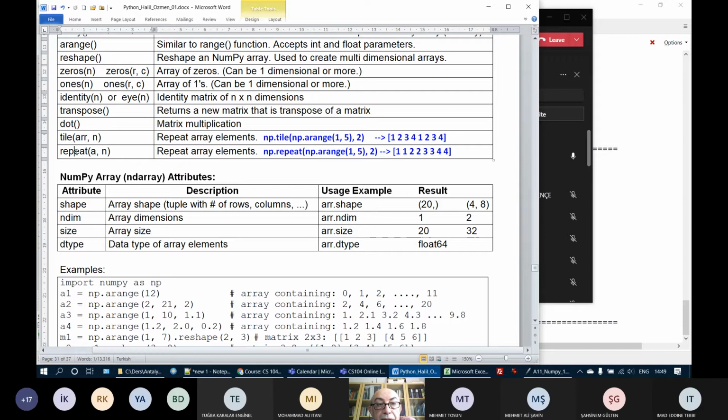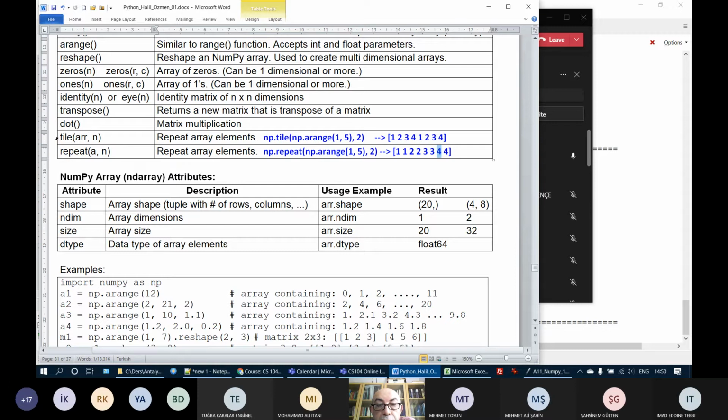There's another method which is repeat. Here I have np.repeat and the parameters are the same: np.arange(1, 5) and 2. What is the difference? Again, this will create an array consisting of 1, 2, 3, and 4. But this time, the repeat method of the NumPy library repeats the elements one by one. I mean, 1 is repeated twice, 2 is repeated twice, 3 is repeated twice, and 4 is repeated twice.